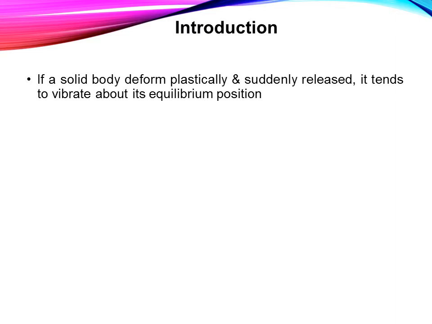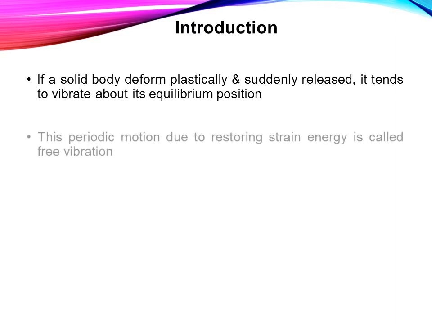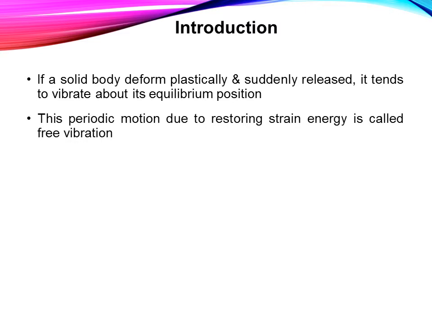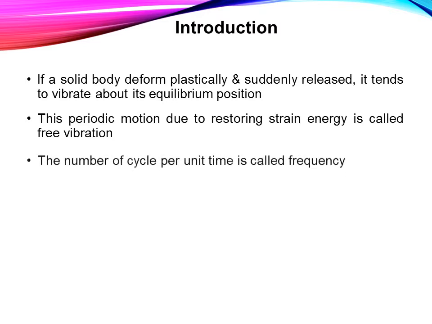If a solid body deforms plastically and suddenly releases, it tends to vibrate about its equilibrium position. This periodic motion due to restoring strain energy is called free vibration. The number of cycles per unit time is called frequency.